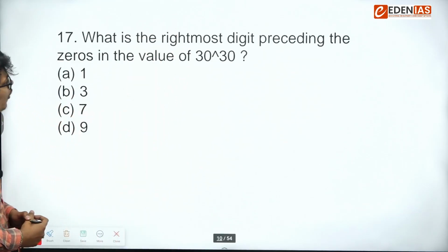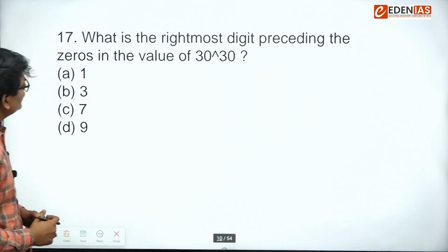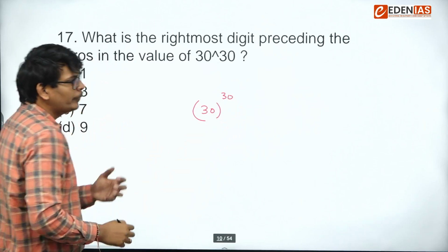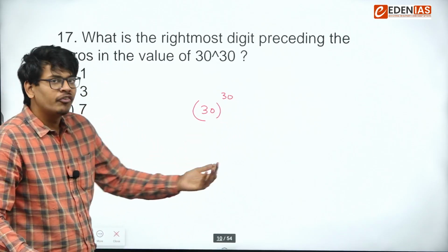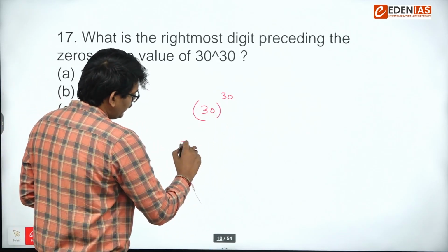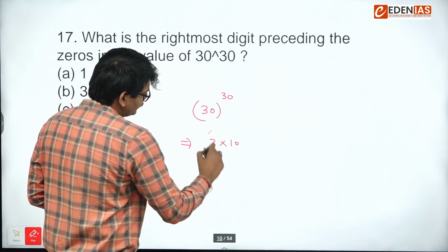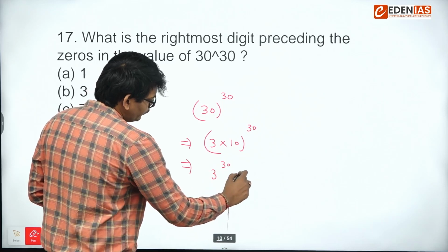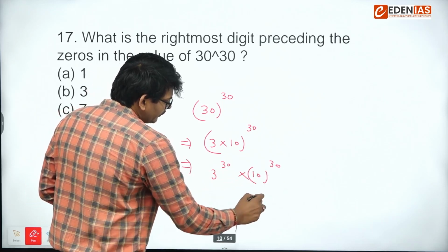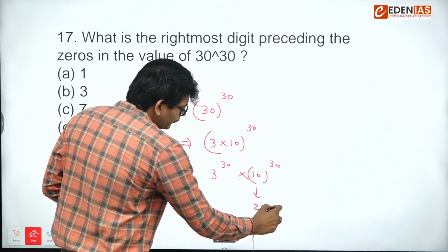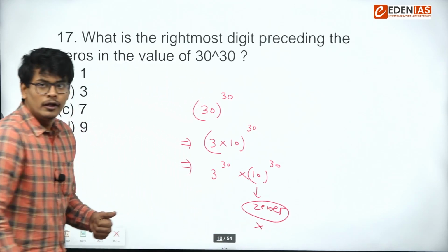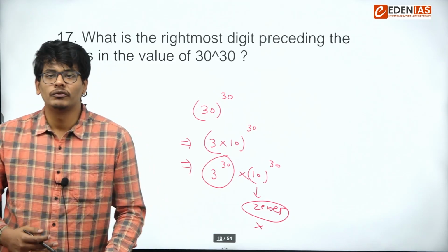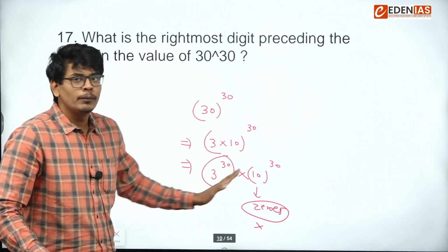Next, what is the rightmost digit preceding zeros in the value of 30 raised to the power 30? Preceding zeros means the number before the zeros. So I can write this as 3 raised to the power 30 into 10 raised to the power 30. This will definitely result in zeros. So we have to ignore this part. We have to solve for 3 raised to the power 30. So we have to find the unit digit of 3 raised to the power 30.